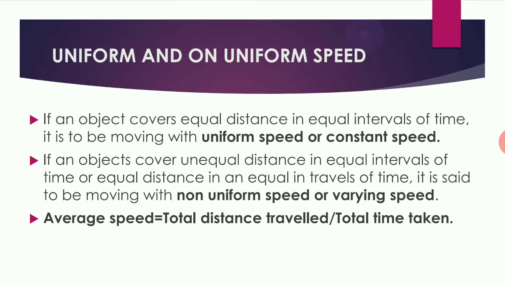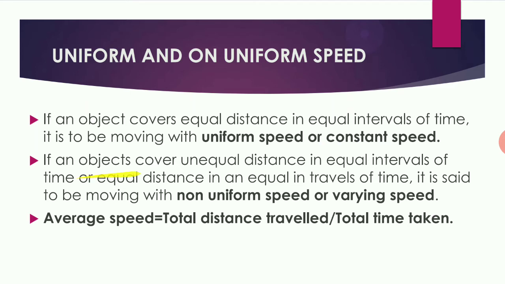Next, uniform and non-uniform motion. If an object covers equal distance in equal intervals of time, we say that it is moving with uniform speed. For example, if an object covers 10 kilometers in 1 hour, and again 10 kilometers in 1 hour, we say that kind of speed is uniform speed.